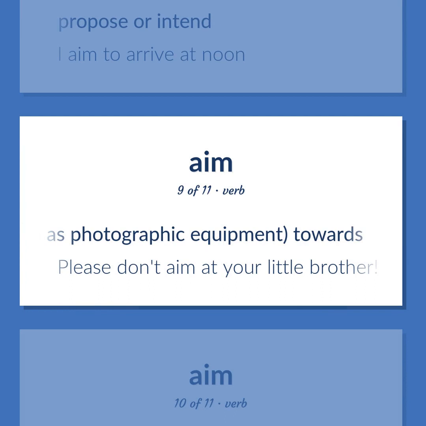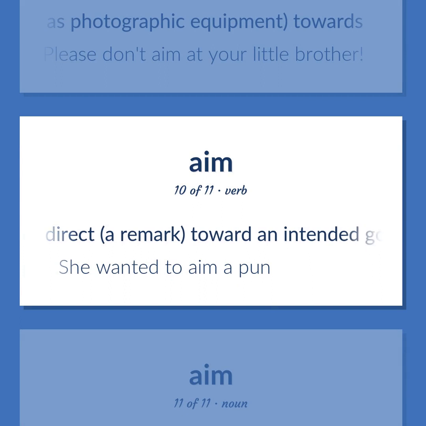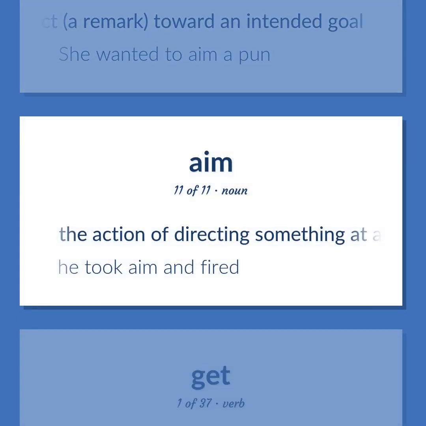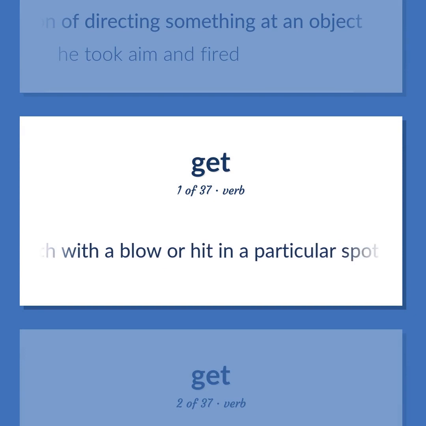Please don't aim at your little brother. Direct a remark toward an intended goal. She wanted to aim a pun. The action of directing something at an object. He took aim and fired. Reach with a blow or hit in a particular spot.